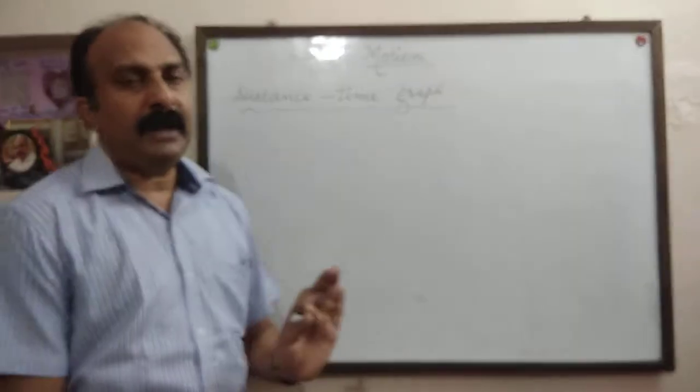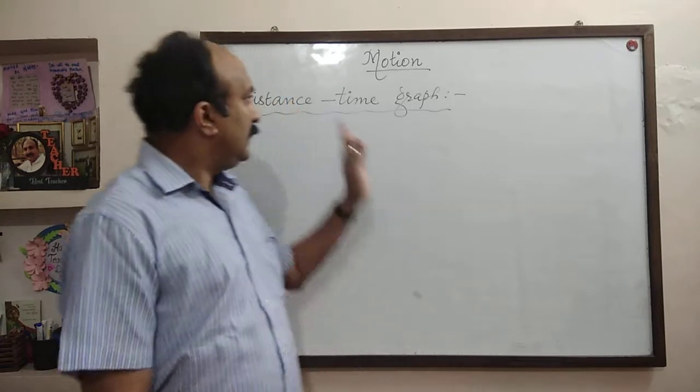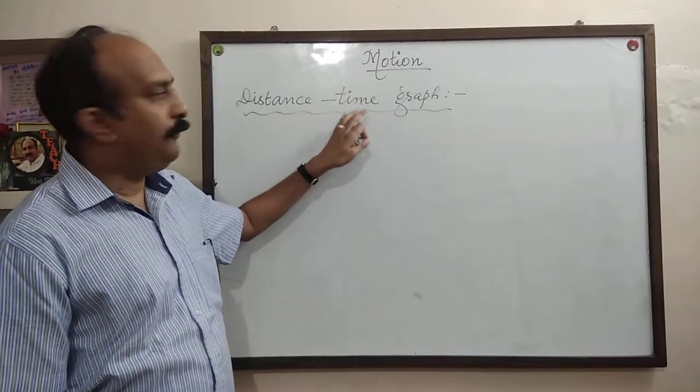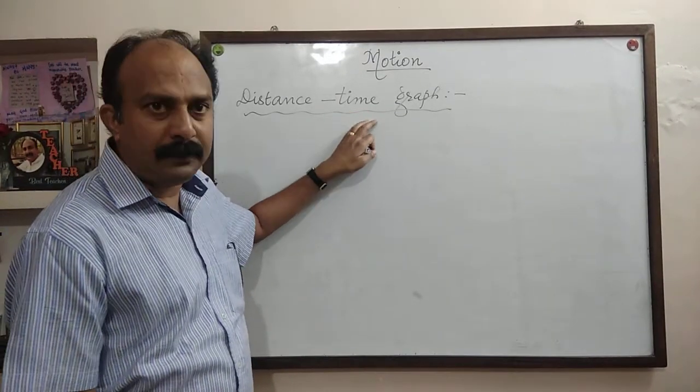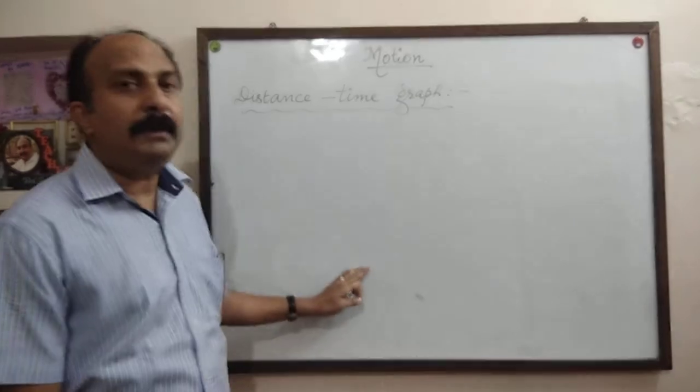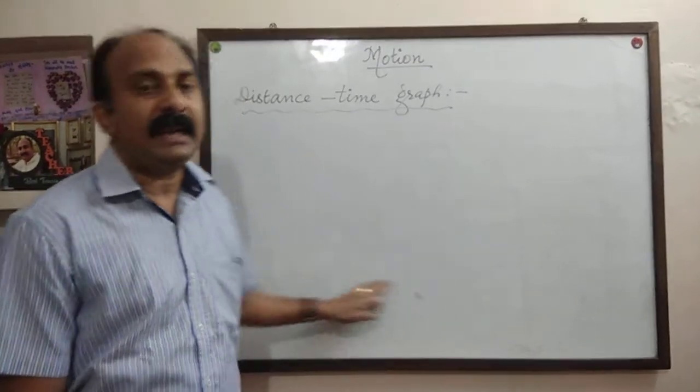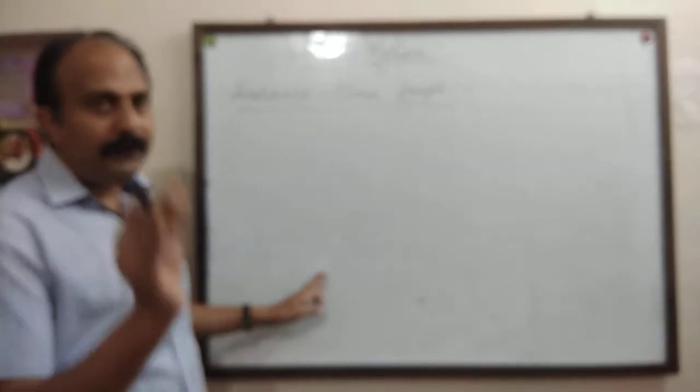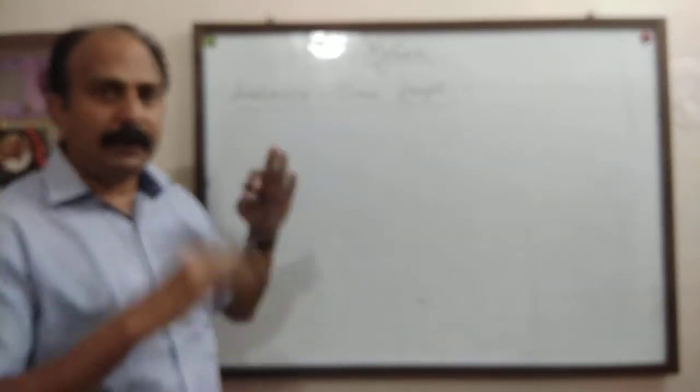Remember one basic fact about graphs. If one quantity of a graph is time, then that time will always be taken on the x-axis.